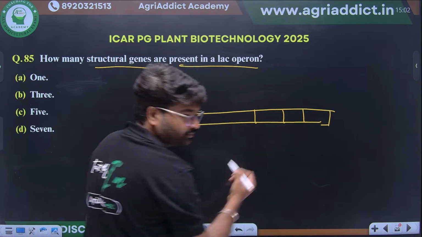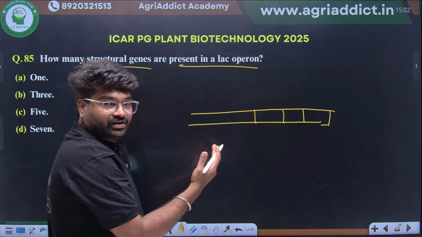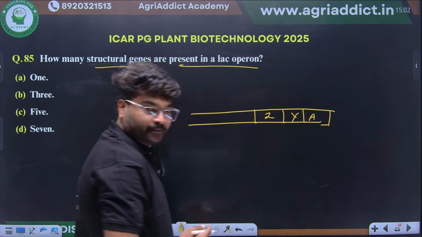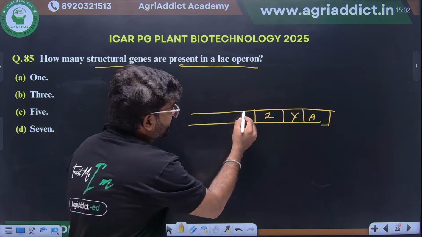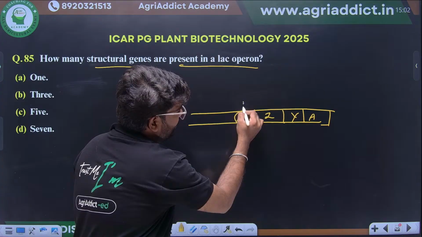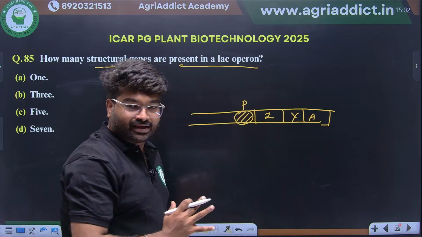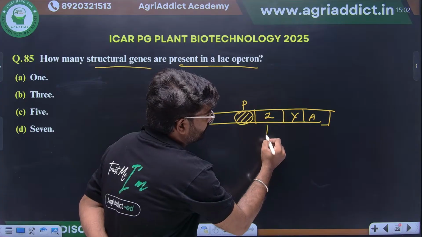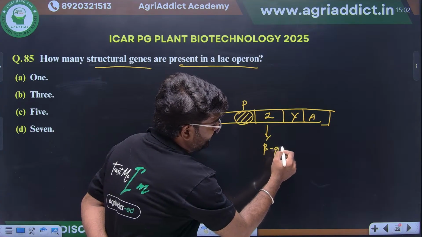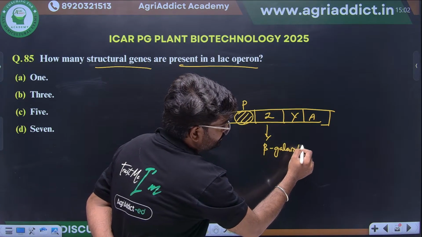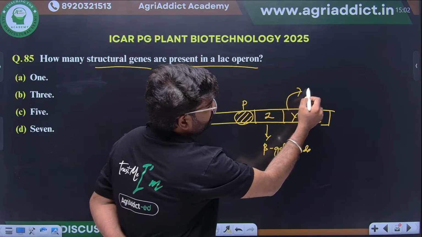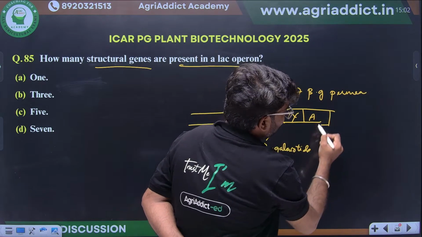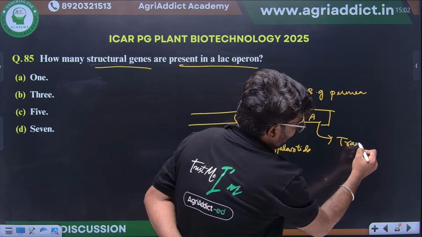Yes, 3 structural genes: Lac Z, Y and A. This will have a promoter region controlling Lac Z, Y and A. Z codes for beta galactosidase, Y codes for permease, and A codes for transacetylase.